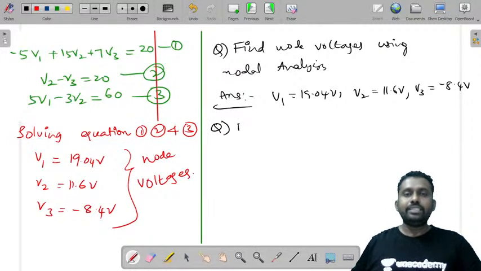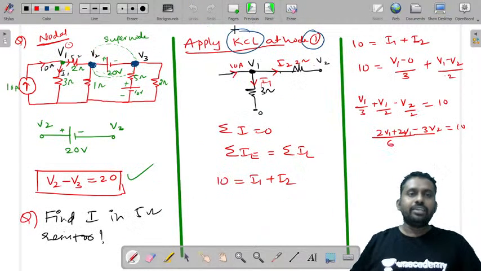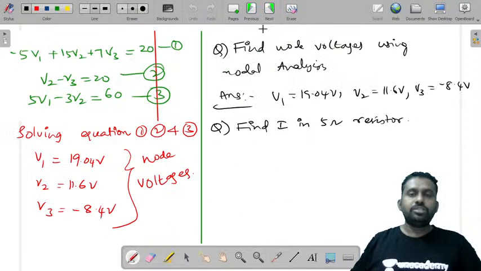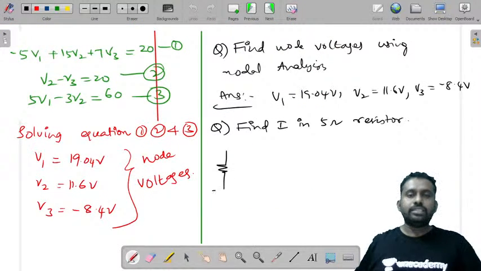So if the question is find current flowing through the 5 ohm resistor, let us say this is I5. Let us consider that branch. There is a resistor with voltage 10 and V3, this is the 10 volts, and here you have V3.